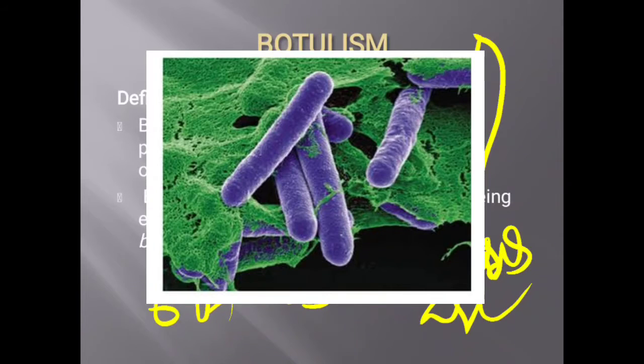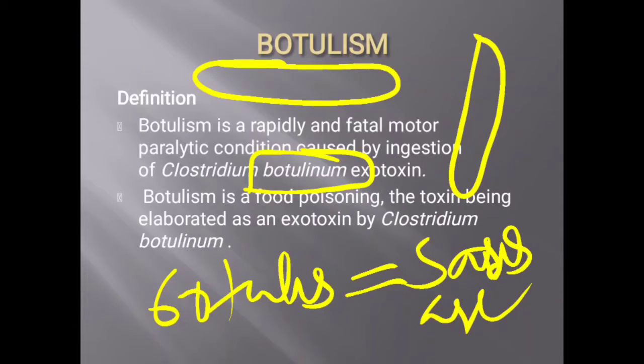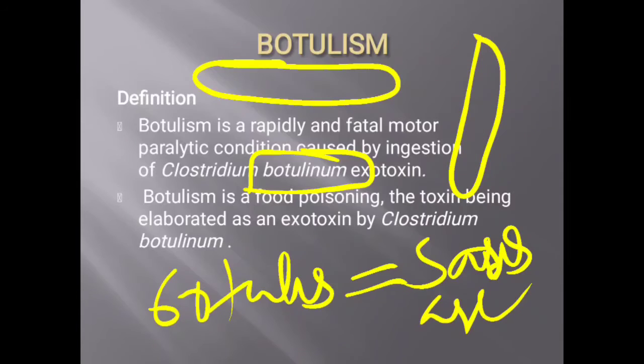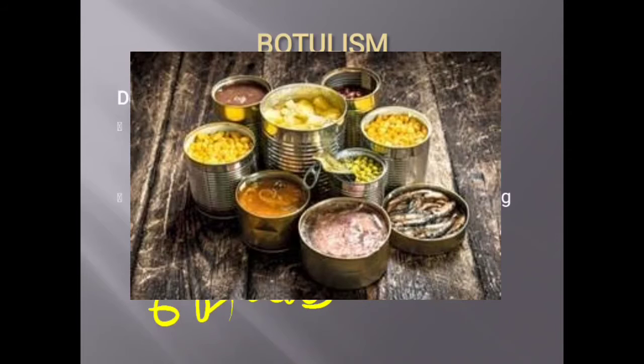Some scientists believe this, and some scientists believe that eating sausage leads to the production of clinical signs similar to botulism. This is the small story behind the name Clostridium botulinum. Now let us come to the disease. The sources of these toxins are mainly decaying carcasses and vegetable materials.